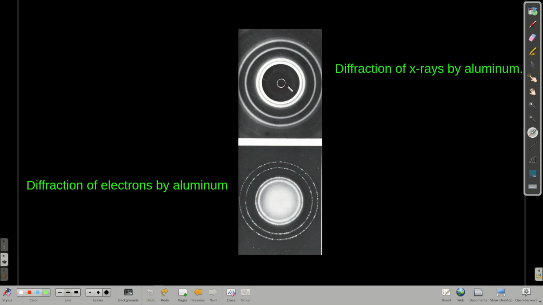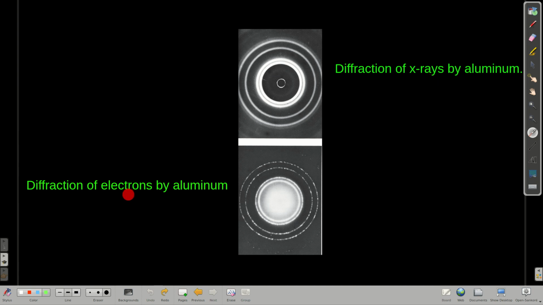And this is X-rays passing through aluminum foil. The bright spots are constructive interference, and the dark rings are destructive interference. This is definitely light acting as a wave. Remember, X-rays are a form of electromagnetic radiation, which is light.